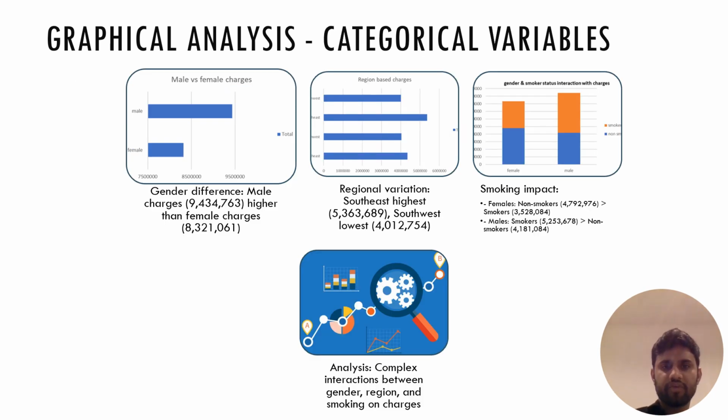Looking at our initial graphical analysis, we can see some interesting patterns. Males tend to have higher charges than females, with a difference of over $1 million. Regionally, the Southeast has the highest charges. Interestingly, smoking status affects male and female differently, with male smokers incurring significantly higher charges. The analysis of categorical variables shows that male charges are higher than female charges. This gender difference is an important finding that can influence actuarial calculations and insurance policies.